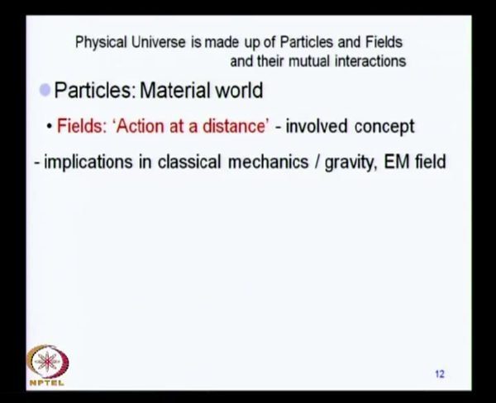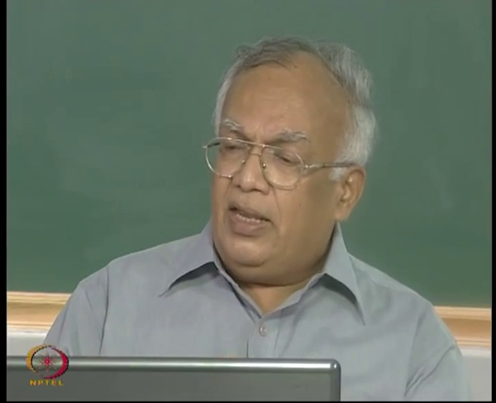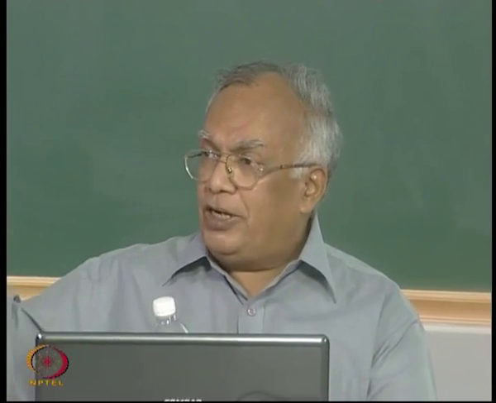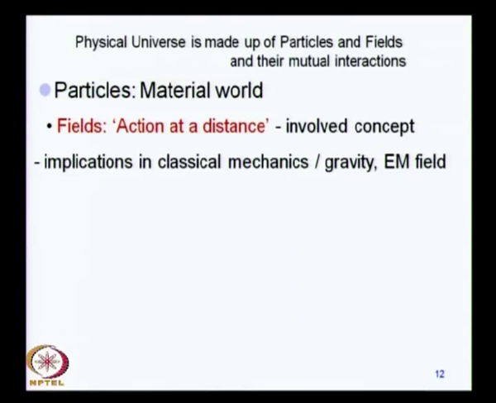So, the earth generates a gravitational field, and this field is able to influence other objects which have got masses wherever they are, whether it is over here or here. So, the gravitational field of the earth operates at different points in space. So, it is a point function which changes from point to point, right, and there are similar ideas in electromagnetic fields which are generated by charges and currents,